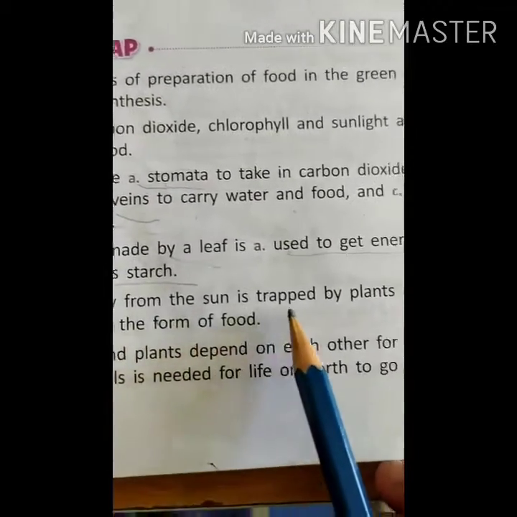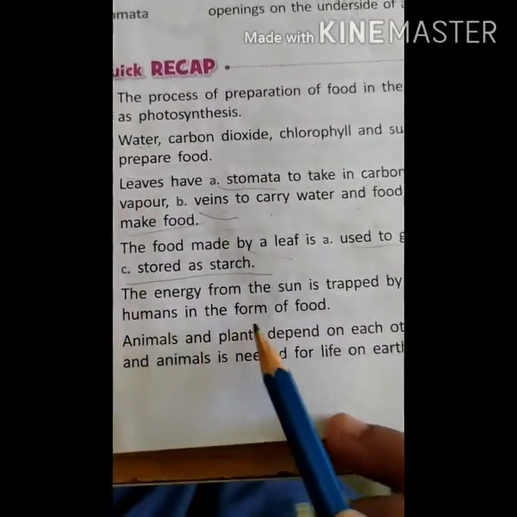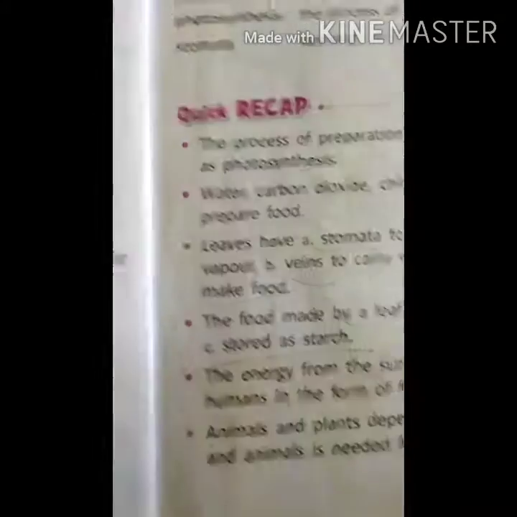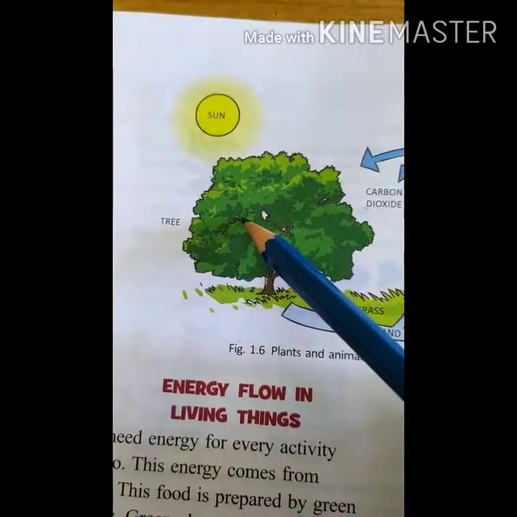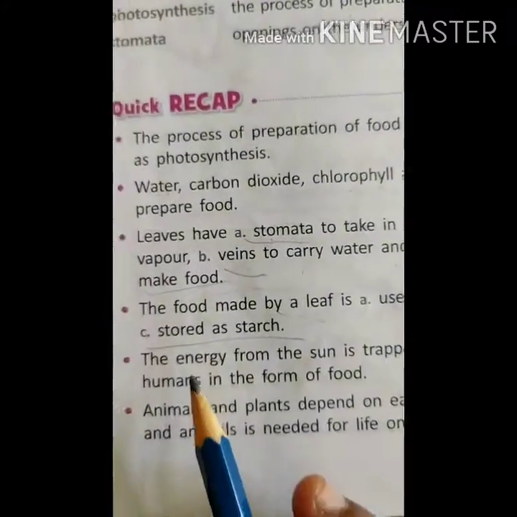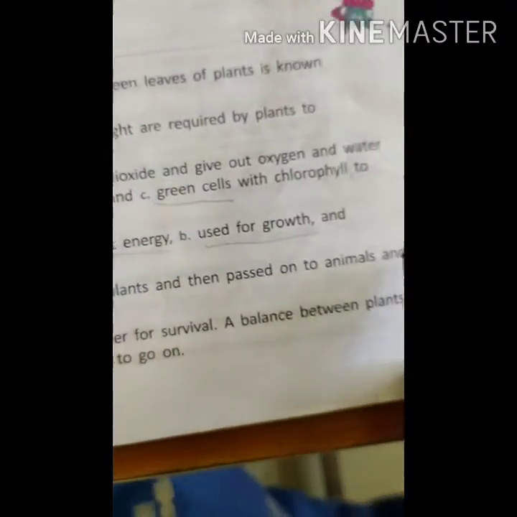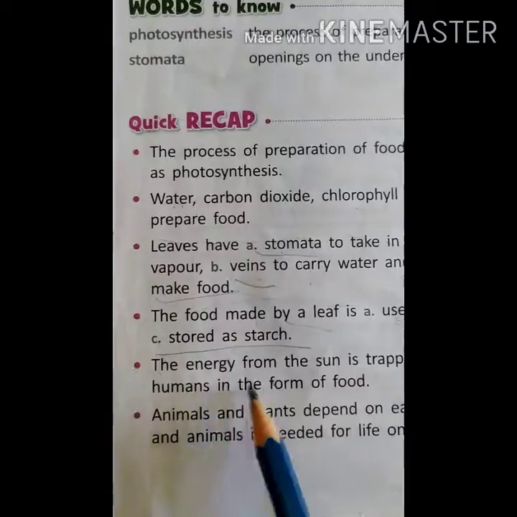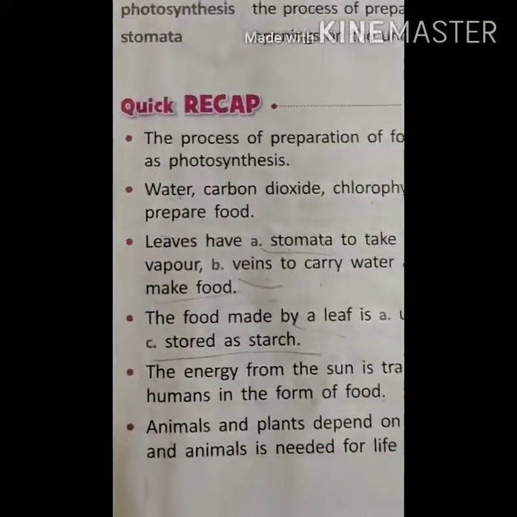The energy from the sun is trapped by the plants and then passed on to the animals and humans in the form of food. Yes. Here we can see, children, the sun's energy is trapped by the plants and then it gives out food and oxygen to human beings. The same point is repeated: the energy from the sun is trapped by the plants and then passed to animals and human beings in the form of what? Food and oxygen. Okay, children?